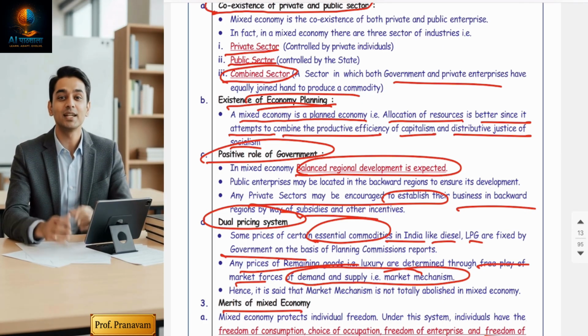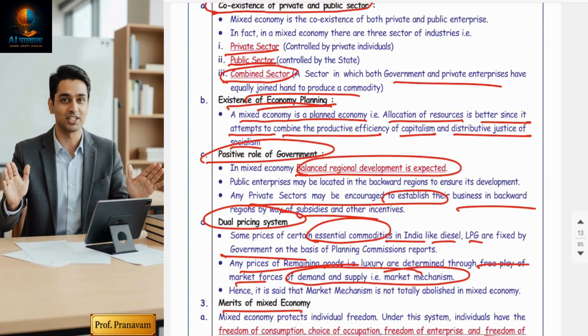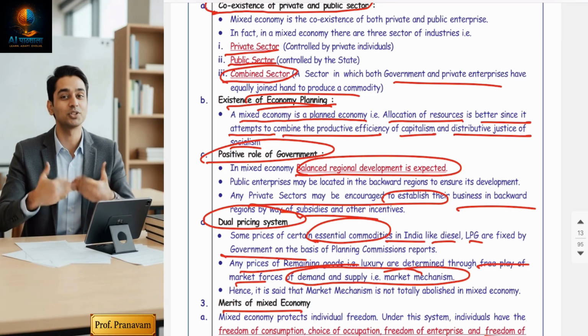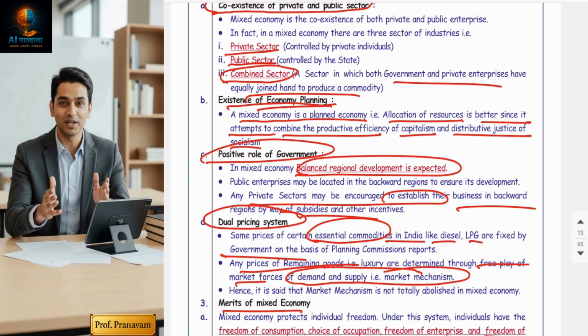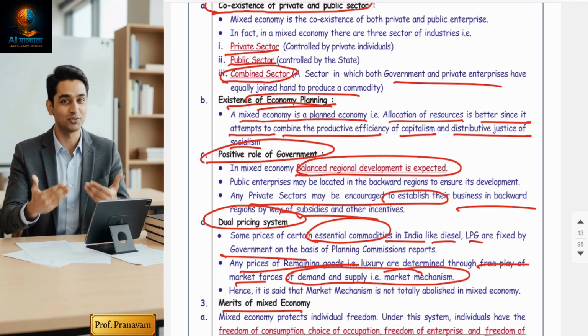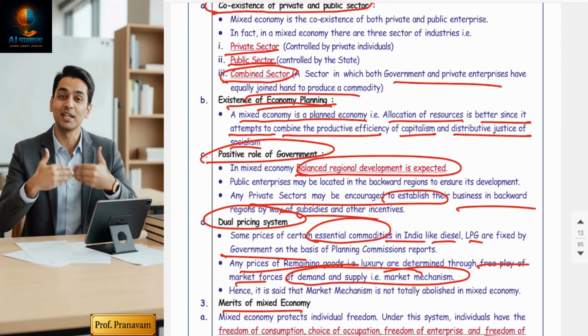Right? After that, the second point will be motive. A capitalist economy has a profit motive, a socialist economy has a welfare motive, but a mixed economy is a combo: profit plus welfare.